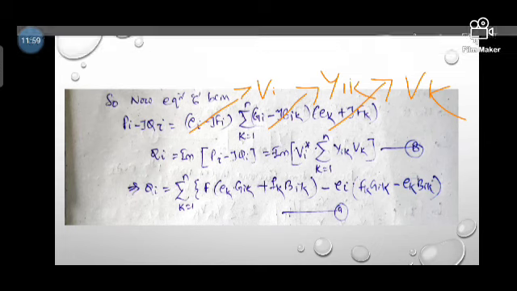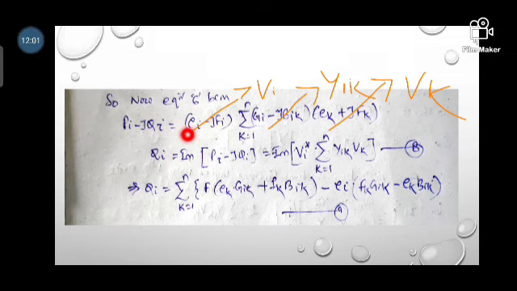After putting the complex terms, you will get Ei minus jFi times the summation of k is equal to 1 to n of Gik minus jBik multiplied by Ek plus jFk.